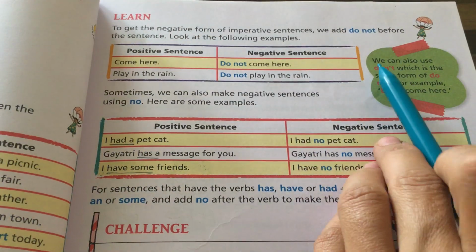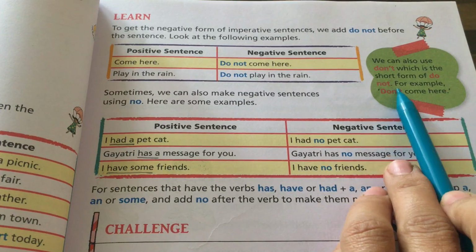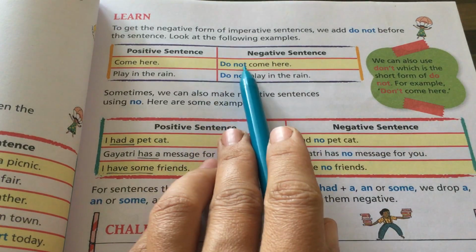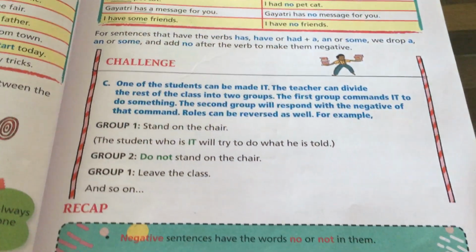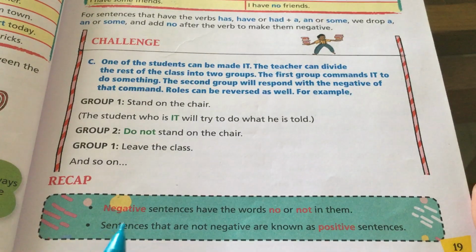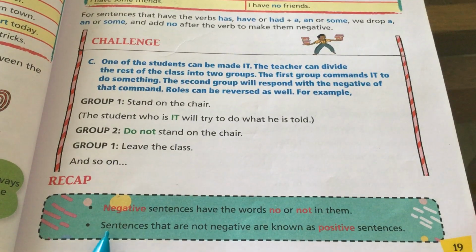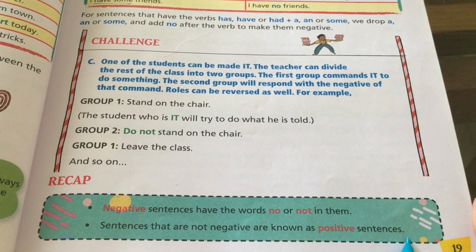So, we can also use don't, which is the short form of do not. For example, don't come here. Here, do not come here, or don't come here. And a small recap is here that negative sentences have the words no or not in them, and sentences that are not negative are known as positive sentences.